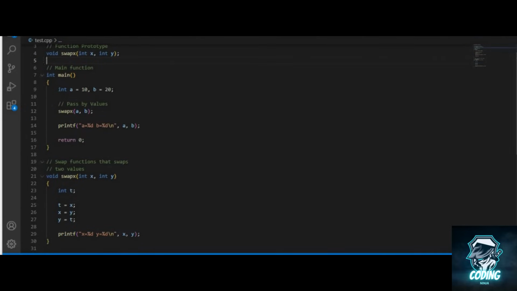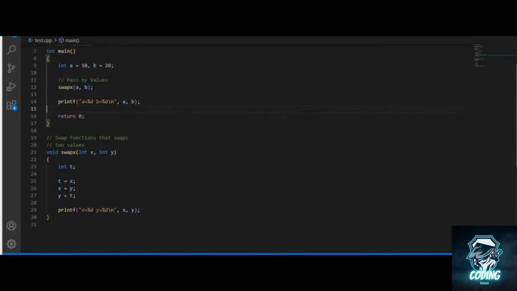Inside this main function we have two variables. First one is integer a whose value is 10, and second one is integer b whose value is 20. Then we call our function swap x and pass these variables by their values. Then we will print a and b. Below we have our swap x.